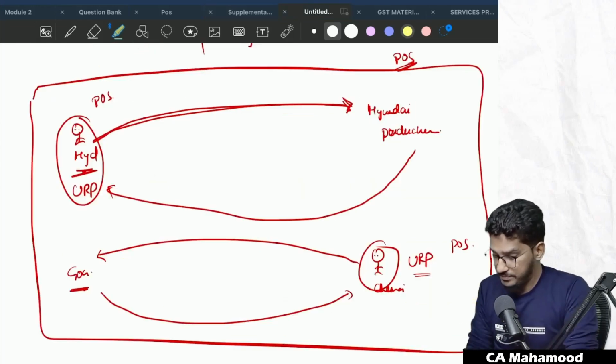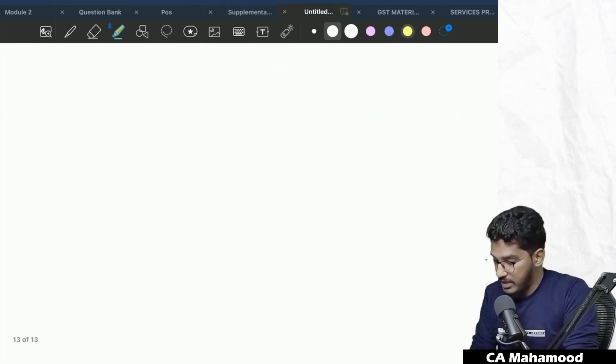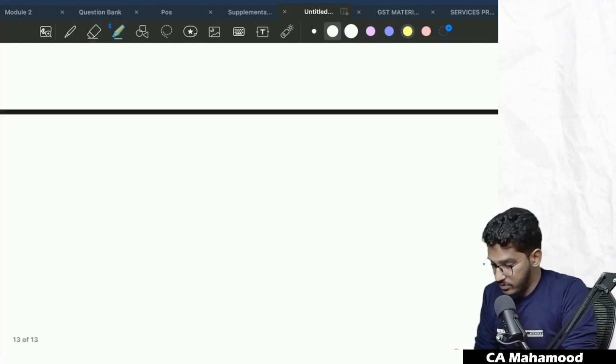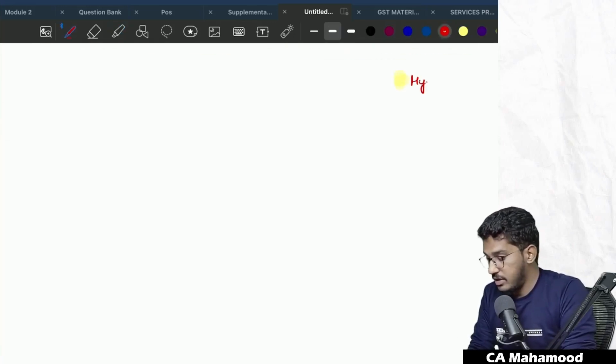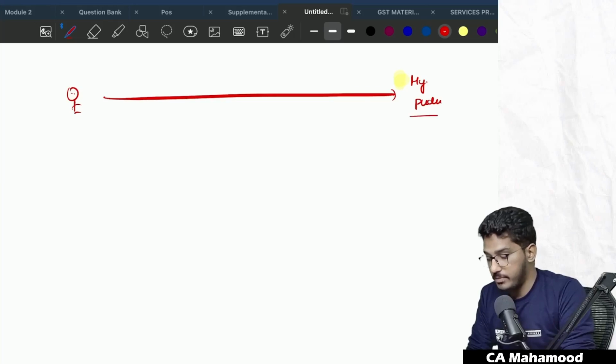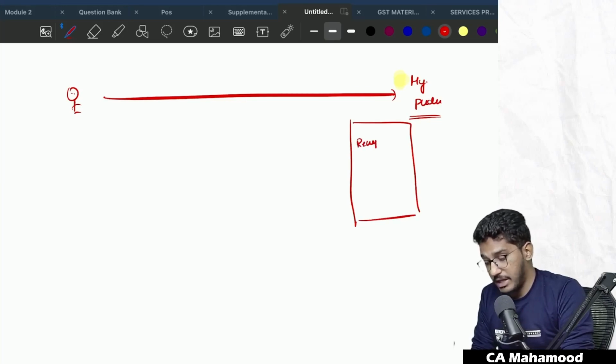Very simple, guys. What they are trying to say here, let us take this case only. The Hyundai showroom is in the Pondicherry location. A person is traveling from Hyderabad, goes to that location, and buys the car. Now the supplier will give the invoice. In the invoice, take for example, they have recorded the recipient's name. Along with the recipient's name, they have recorded the recipient address also. They have mentioned the recipient address as Hyderabad. So Hyderabad has been mentioned.